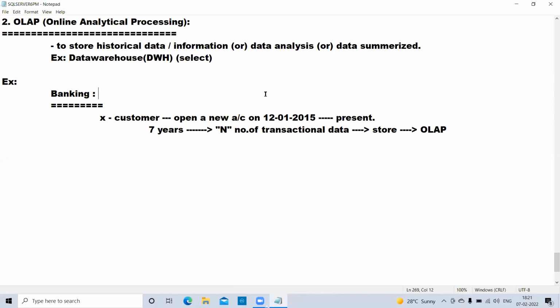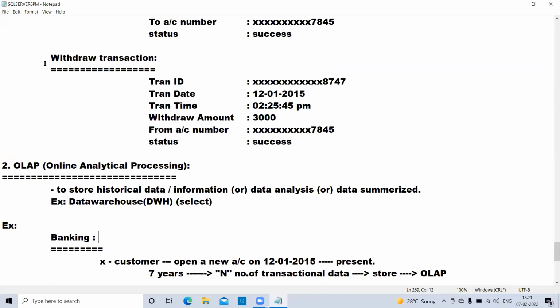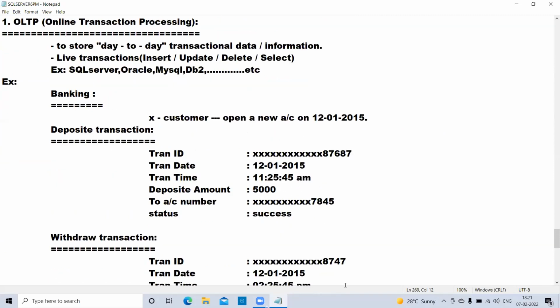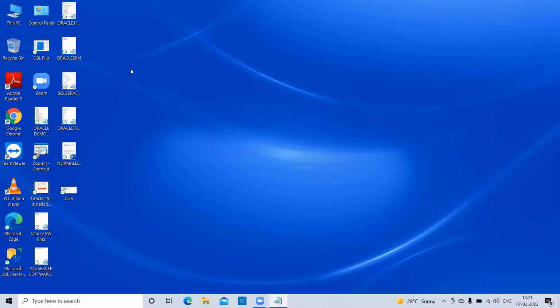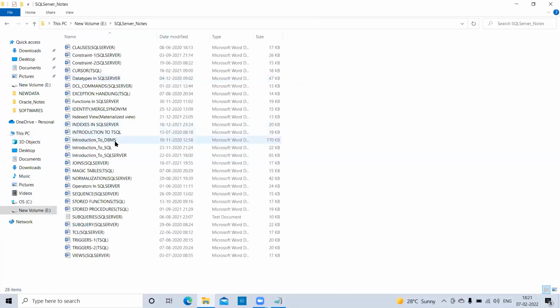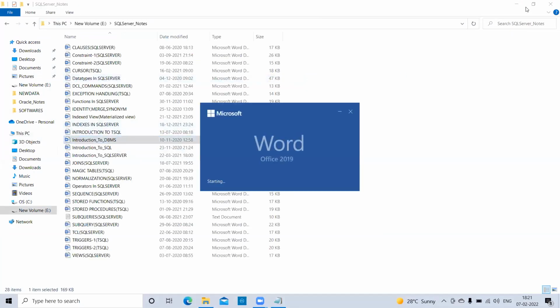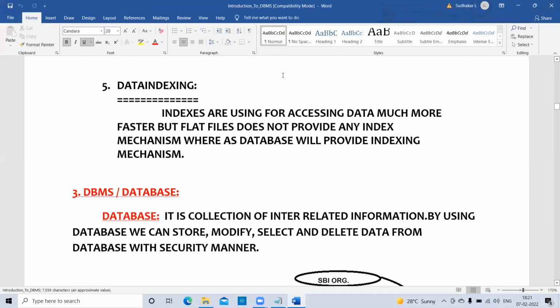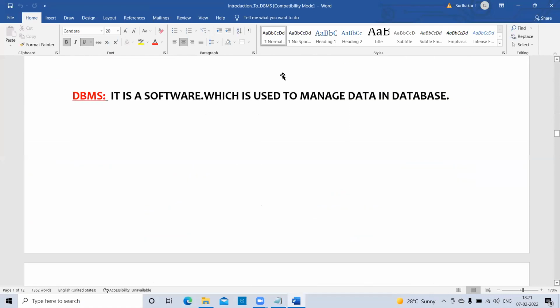Now, how do people in an organization use these two databases? I'm giving one small diagrammatic explanation, and we will discuss it.